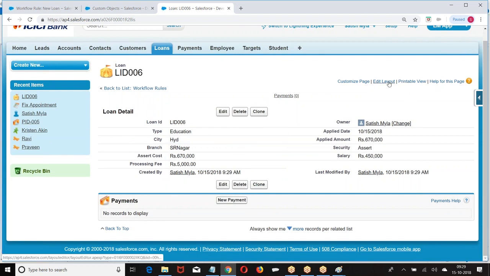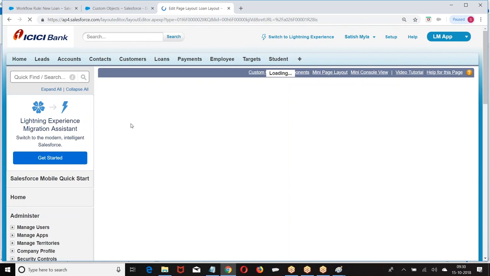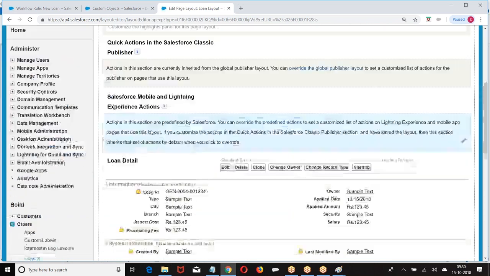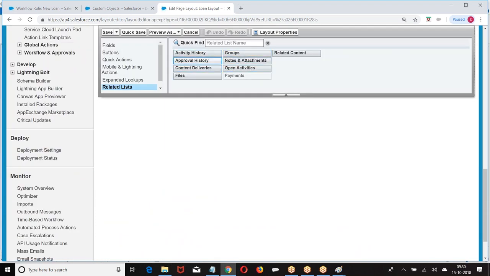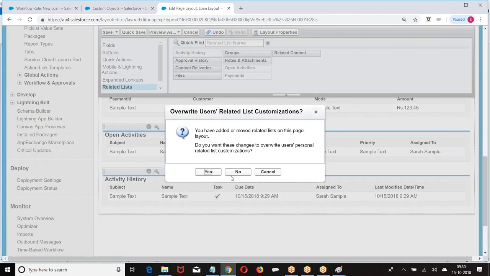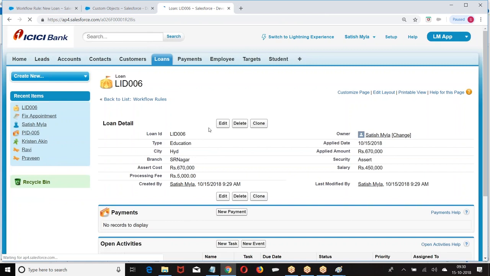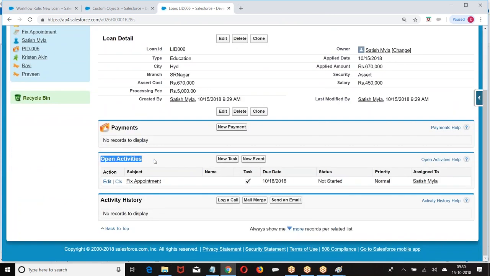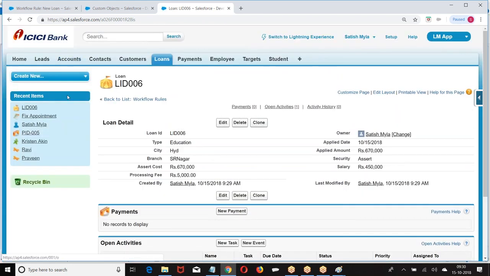Now how do you do that? Go to the page layout. You need to add one option here. What was that? Open activities. In the page layout, we have the option. Fix appointment. Assign to Satish. Status not started. Priority normal. Should be completed by the 18th of this month. Okay. Now, this is on the record.